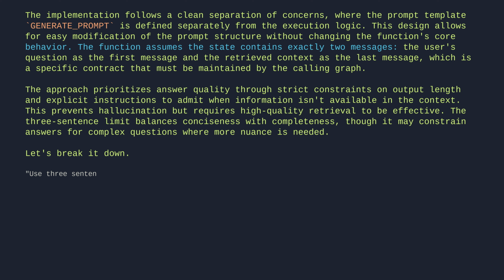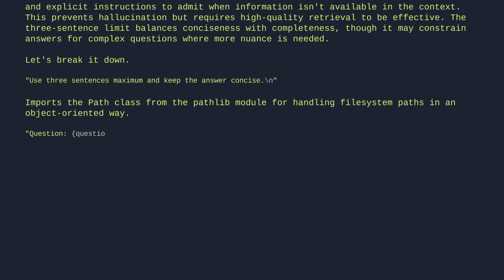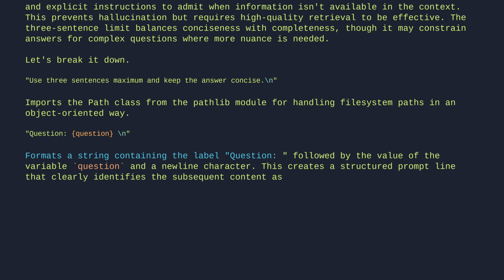Use 3 sentences maximum and keep the answer concise. \n. Imports the Path class from the pathlib module for handling file system paths in an object-oriented way. Question: \n. Formats a string containing the label question, followed by the value of the variable question and a newline character. This creates a structured prompt line that clearly identifies the subsequent content as a question.